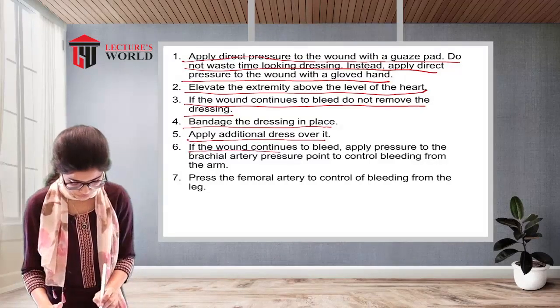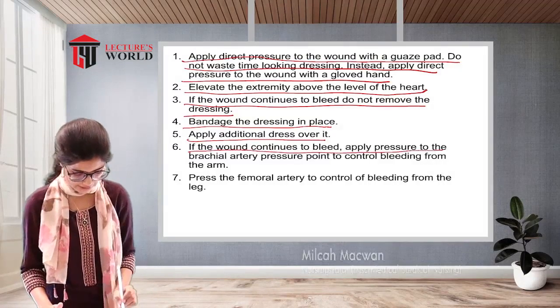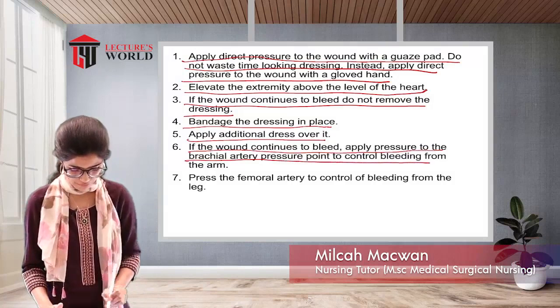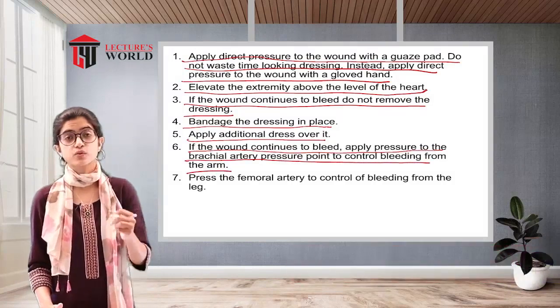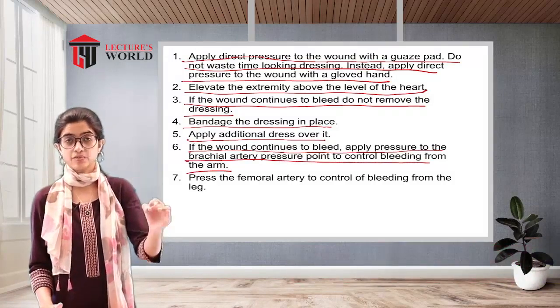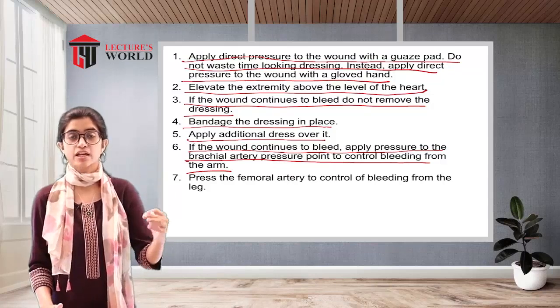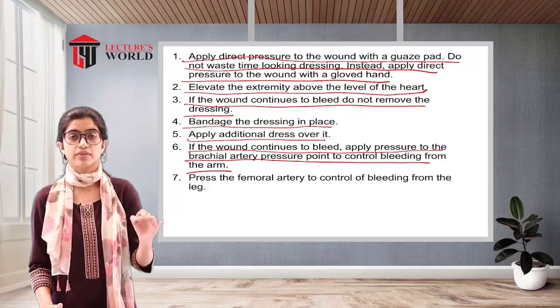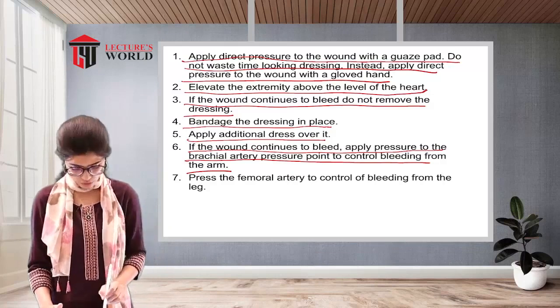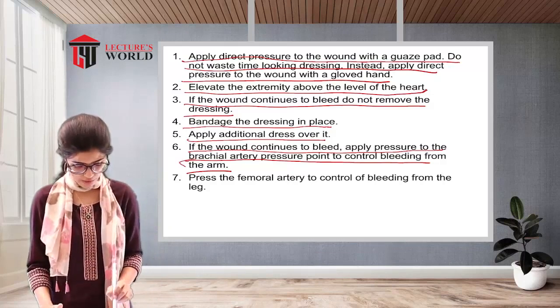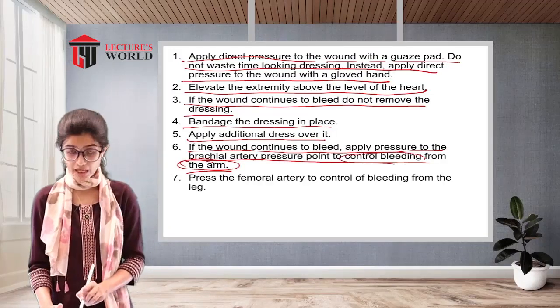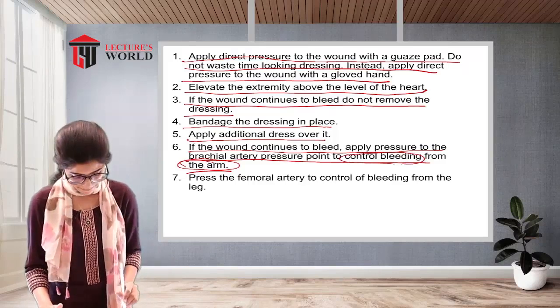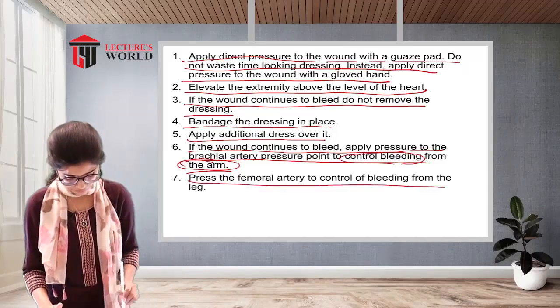If the wound continues to bleed, apply pressure to the brachial artery pressure point to control the bleeding from the arm. Now, after doing all of the measures of applying a gauze pad and double bandaging it, if the bleeding still occurs, then the brachial artery has to be pressed so as to control the bleeding from the upper extremity region. Press the femoral artery to control the bleeding from the leg.